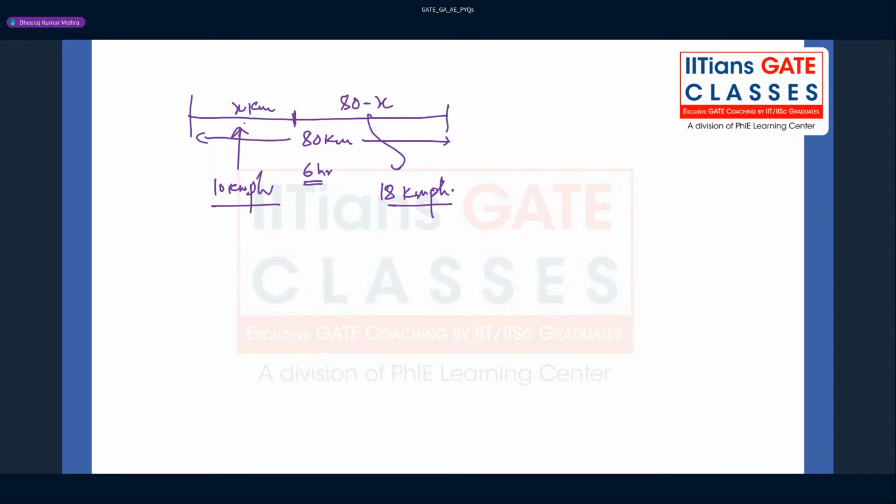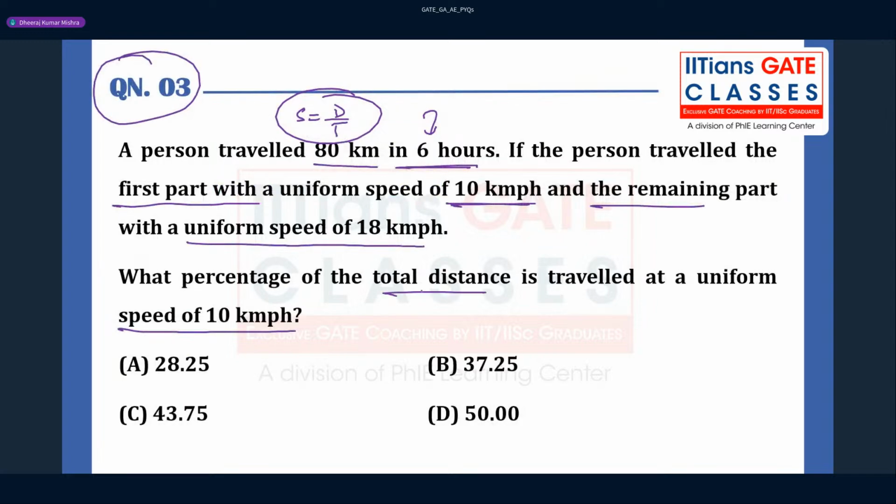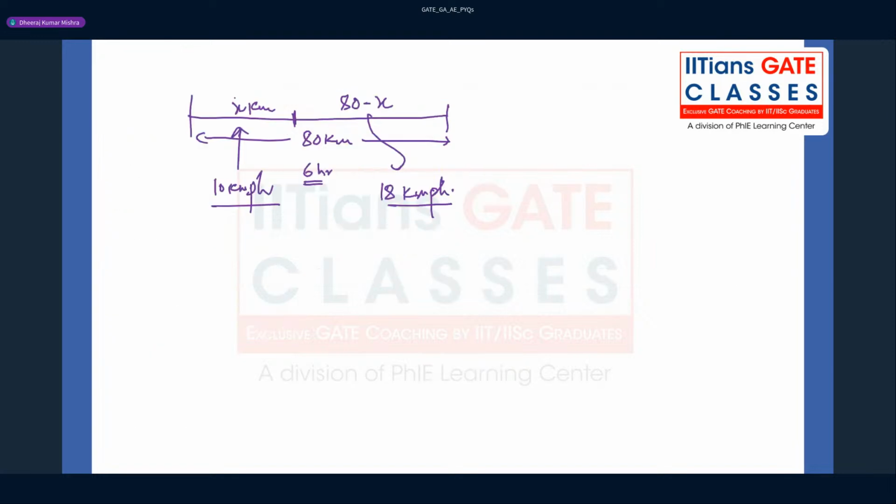So you have to just find this distance, and then take the percentage with respect to the total distance. I believe this is fine for all. What percentage of total distance is traveled at a uniform speed of 10 kilometer per hour? Just find this distance x and take x upon 80 into 100%. That will give you the answer. Since they have given 6 hours to cover 80 kilometers, the total time is t1 plus t2 equal to 6 hours.